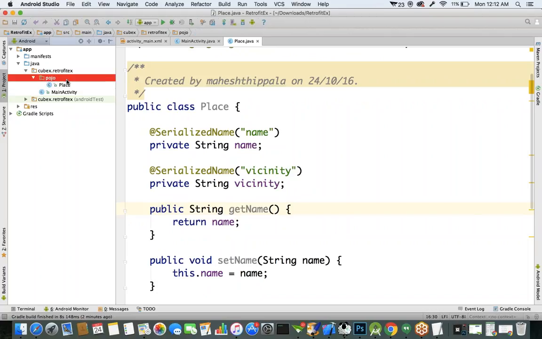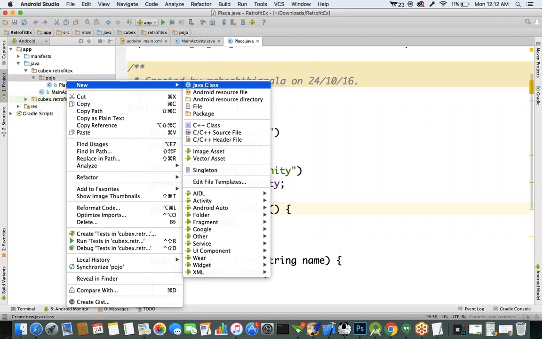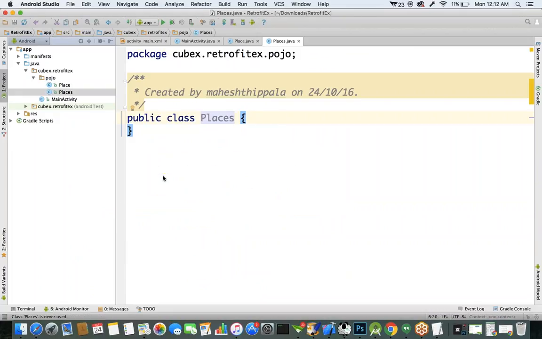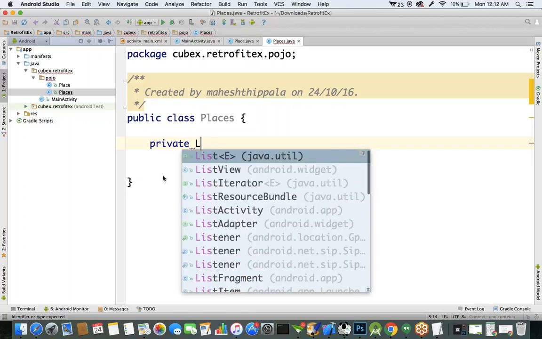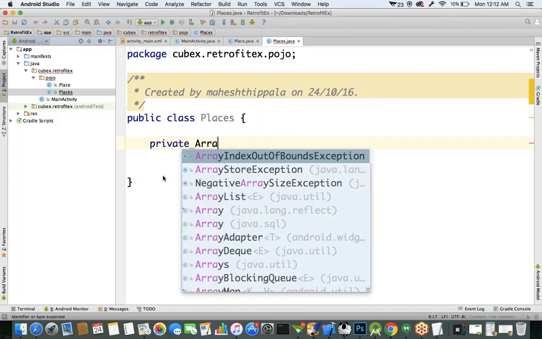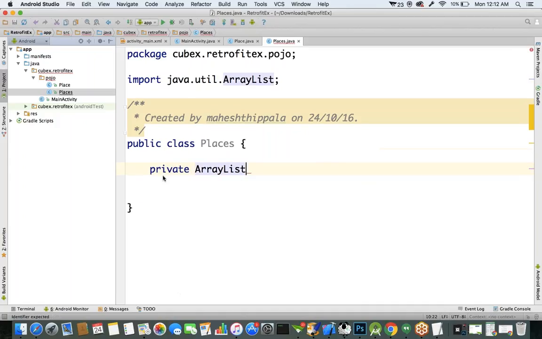So we have to create one more class. First, we created a class with place as the class name. Next, I'm creating a class called Places. Places is a class that has to maintain multiple records. So I'm creating a private variable. Let's take a list or array list, your choice. I want to maintain an ArrayList of Place.